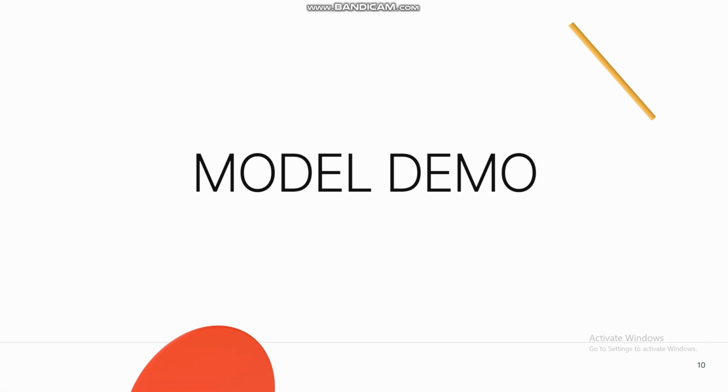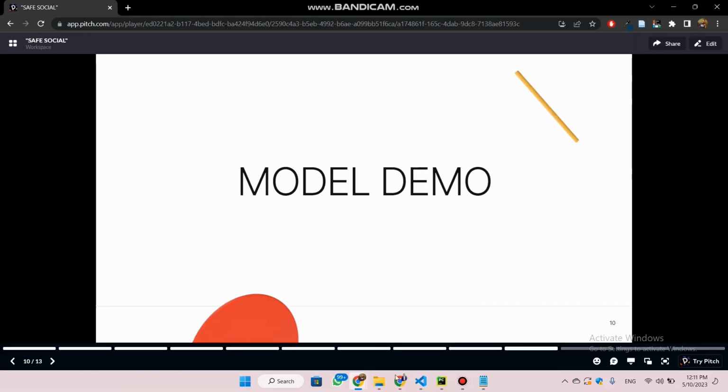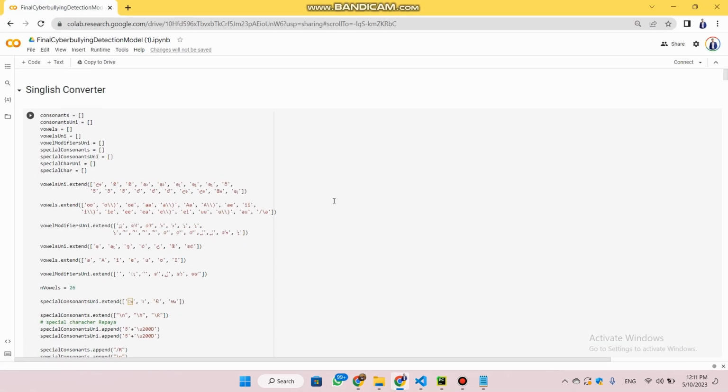So let's move on to the model demonstration. In order to talk about the model demonstration, I have developed the model through Google Colab, and I'll be going through each of the components and what each component contributes to the overall system.